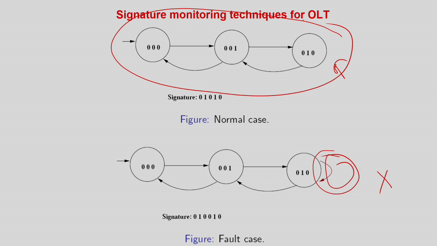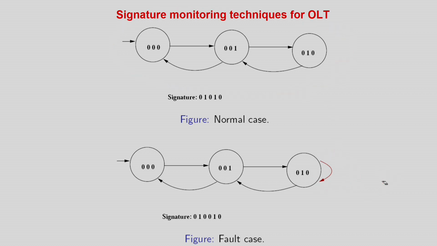So that is an explicit monitoring of this circuit, which we do not like because of the area overhead. Rather, we would like to take a signature. If you assume that this is the only fault that can happen, or the fault effect basically, we can make a signature comprising the last bit of the circuit. So what is the signature pattern?